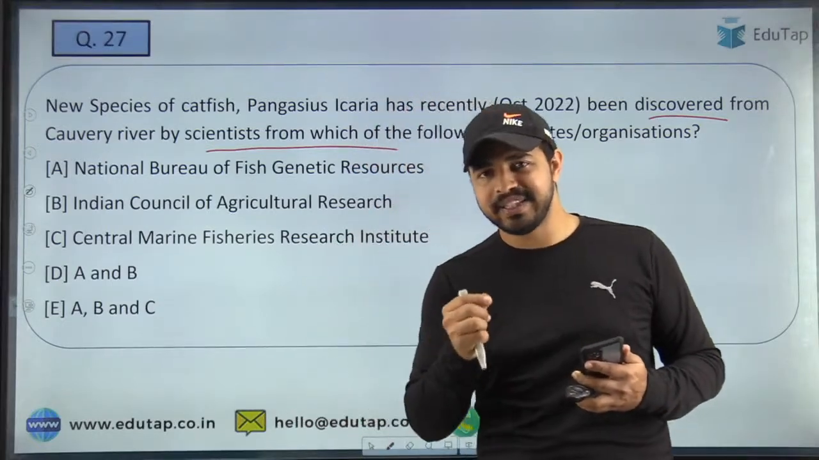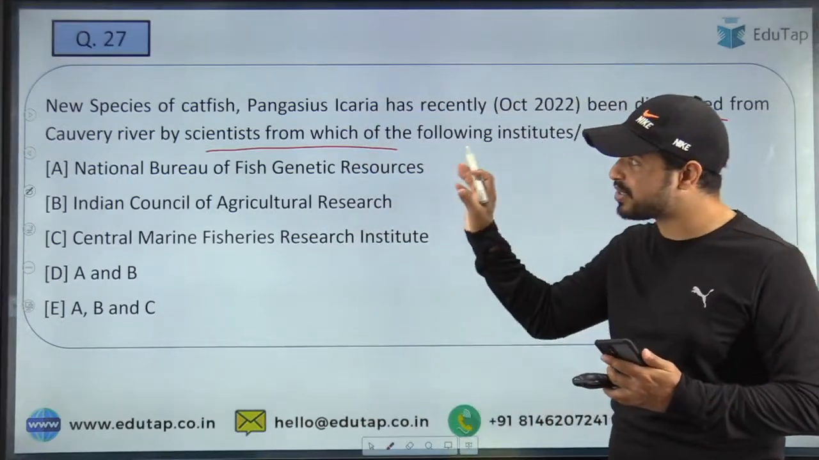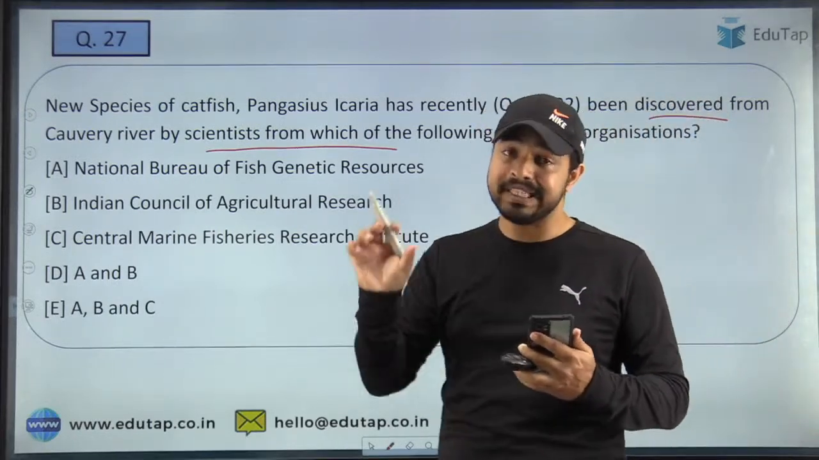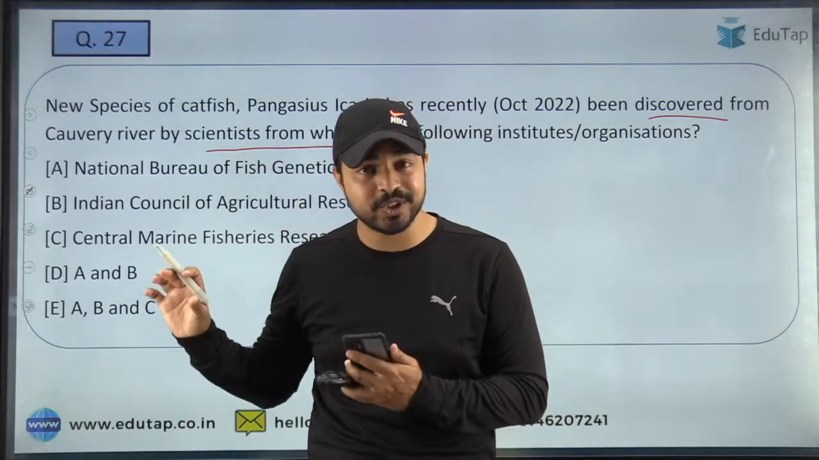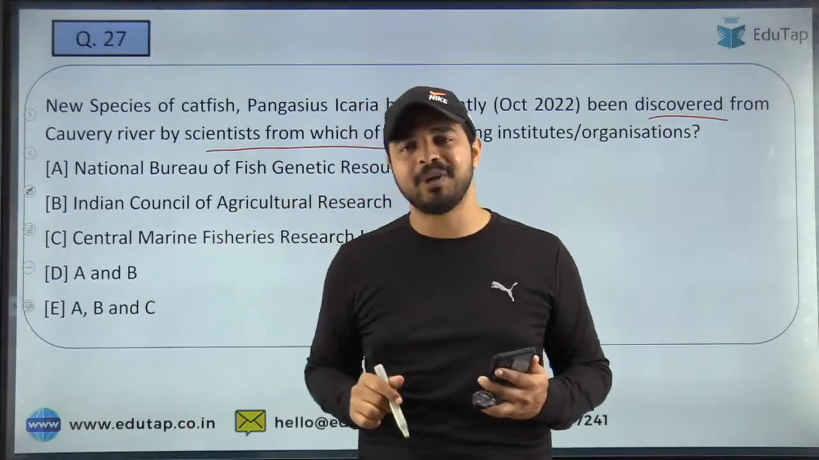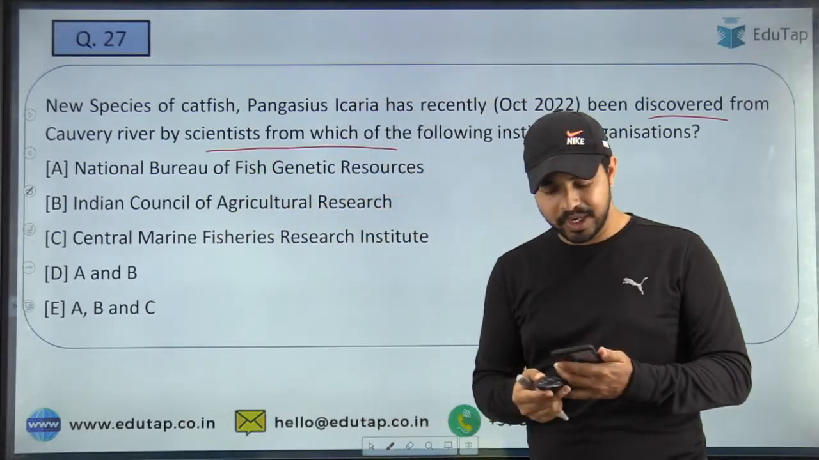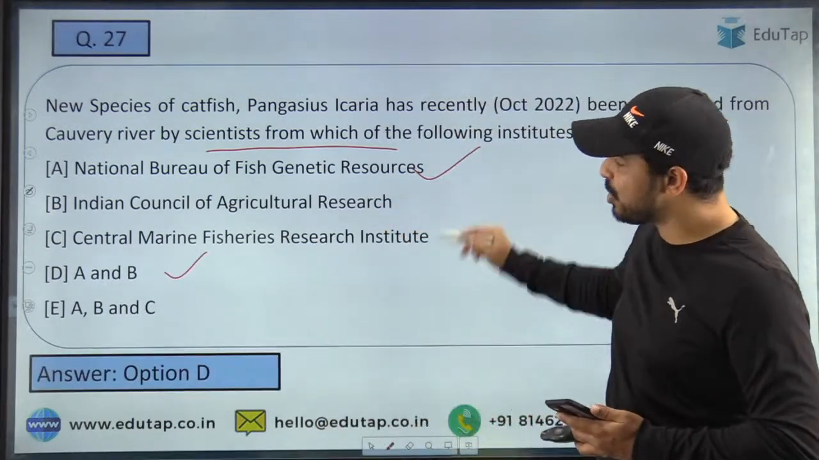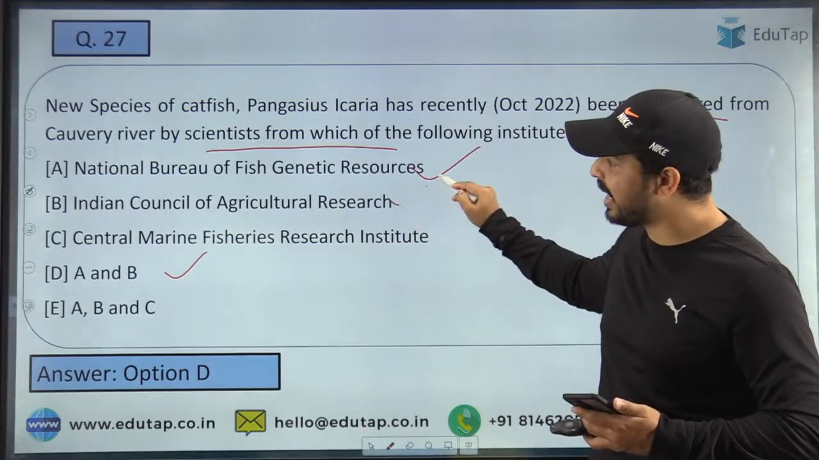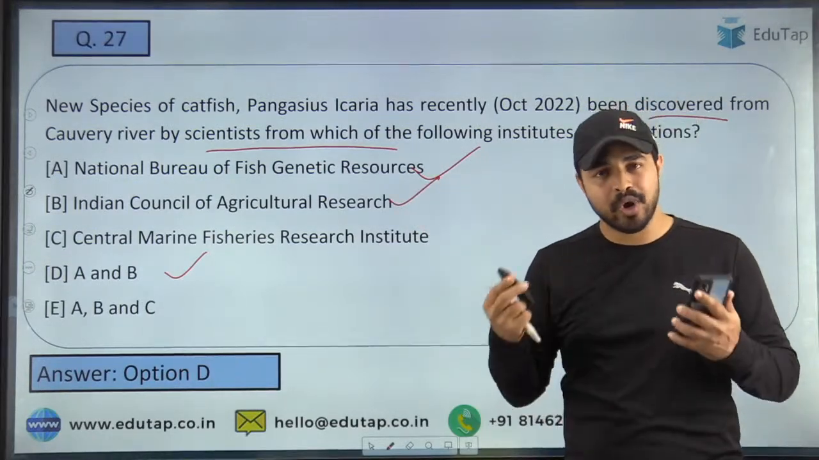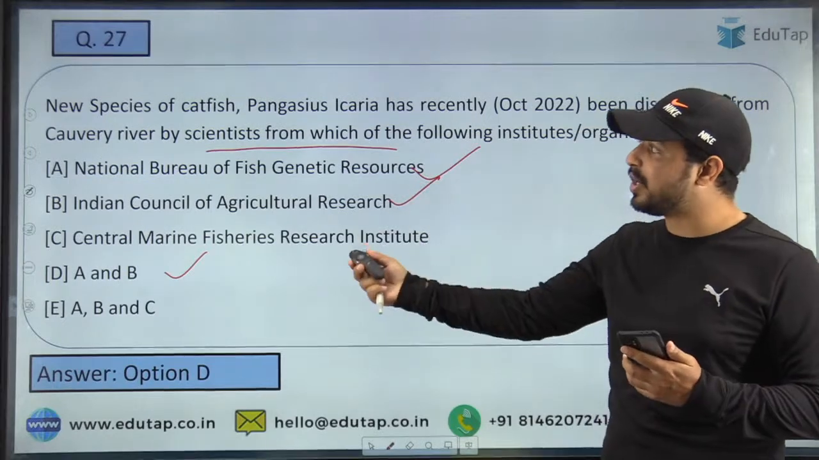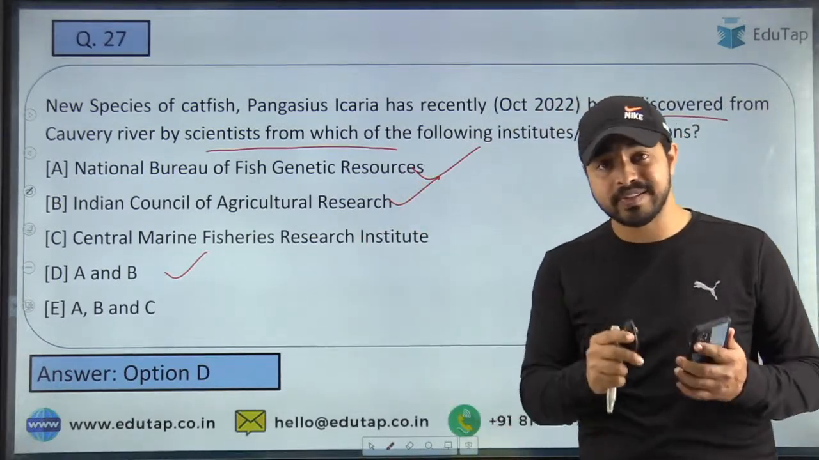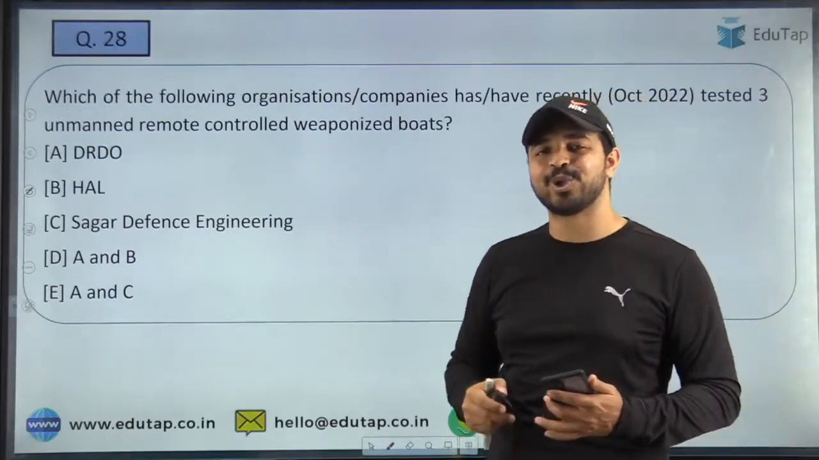So guys, these are the things that you are always required to cover whenever such kind of new species are being found. तो उसको कौन सी species found हुई है, किसने found की है, और वो कौन से institute से belong करते हैं, that is the important part that must be covered. So absolutely right guys, here the right answer is option D, that is both A and B, that is National Bureau of Fish Genetic Resources and Indian Council of Agricultural Research, who have collectively found this particular new species of catfish, that is Pangasius icaria. So this is the name of that particular catfish. Now let's move on to the next question.